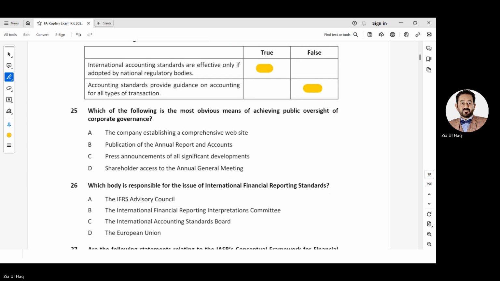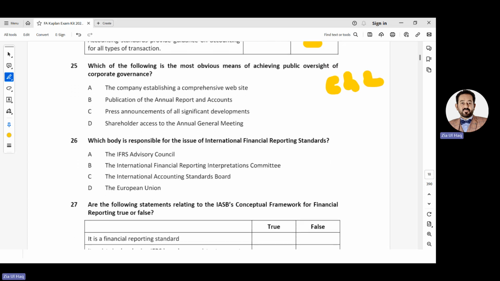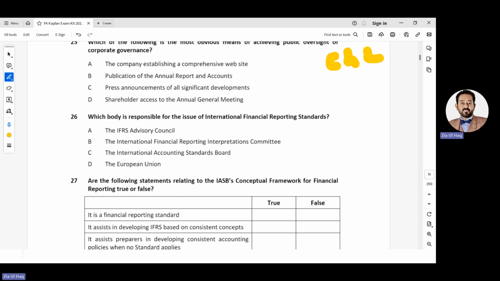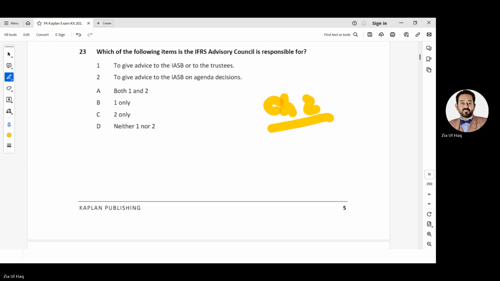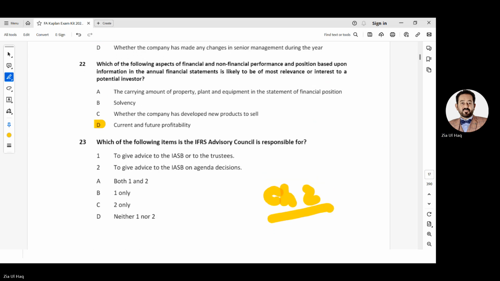Number 25. Which of the following is the most obvious means of achieving public oversight of corporate governance? Corporate governance we will also study in chapter 2, and the rest we will cover in chapter 2. So let's discuss chapter 2, then we will move back to the remaining MCQs. Until 22 we have covered. So let's discuss chapter 2, a small chapter. We will finish it and then cover the remaining MCQs.